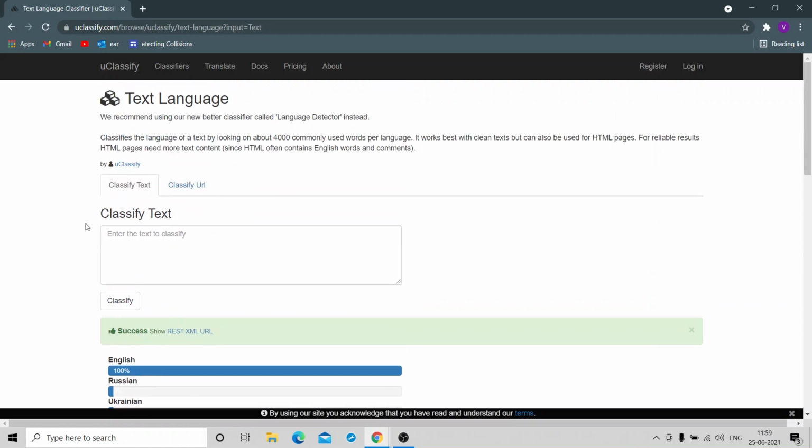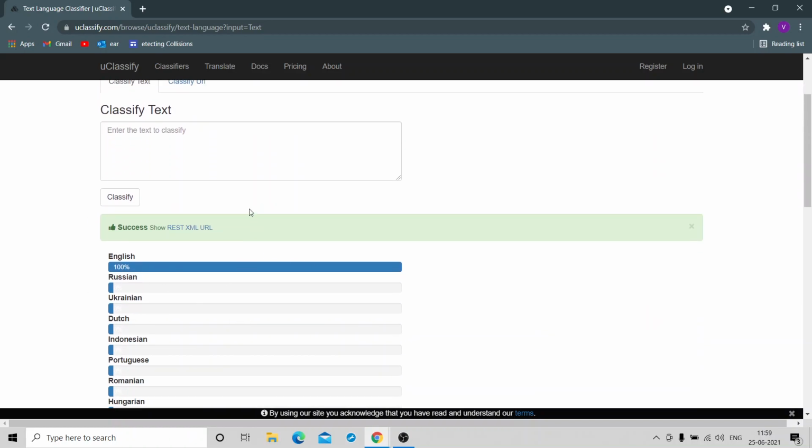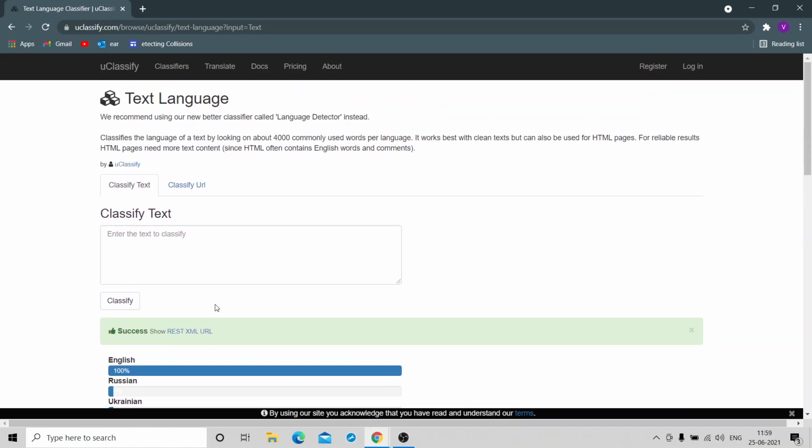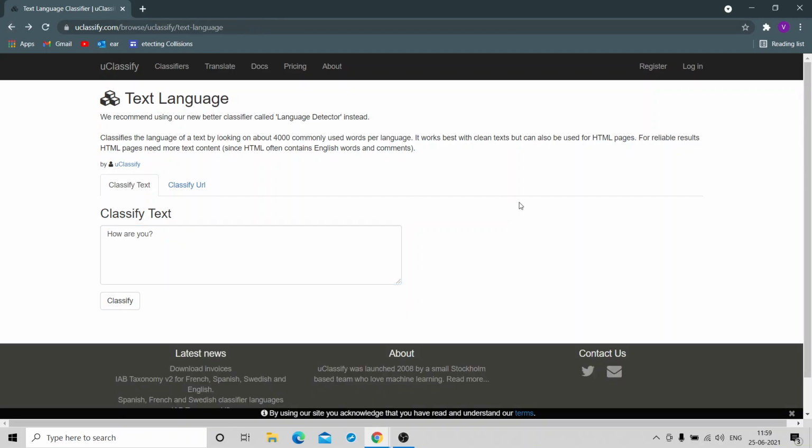You just type a statement in a certain language, and it will give us that language. Sometimes you do not know what language a script belongs to, so we can bring it here and classify. So uclassify.com is a place where you can have multiple classifiers and determine whatever you want, depending upon the requirement.